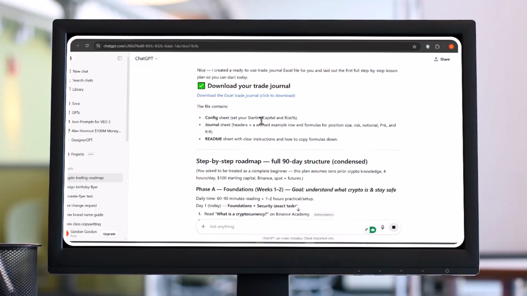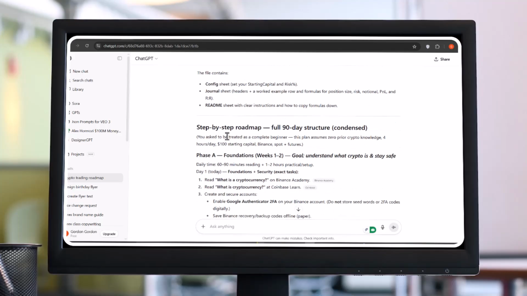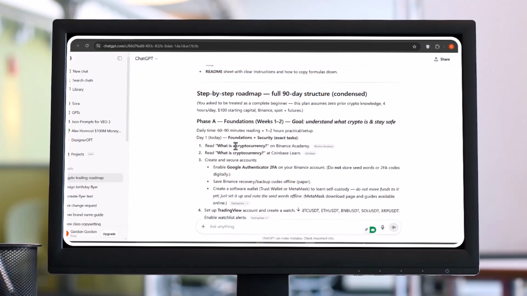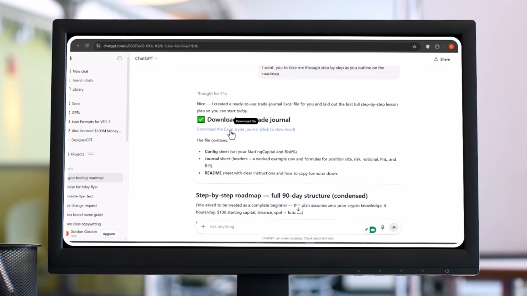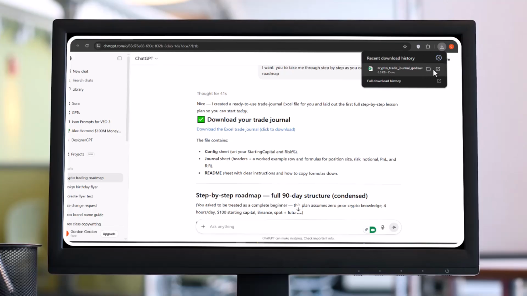All right. So here, ChatGPT actually provided me with a link to an Excel sheet. It provided me a link that I could just go ahead and download, an Excel spreadsheet that I can easily use. I can easily input data into it, and the good part is that it has formulas in it that I could easily use to my advantage when I'm trying to journal and all those things.